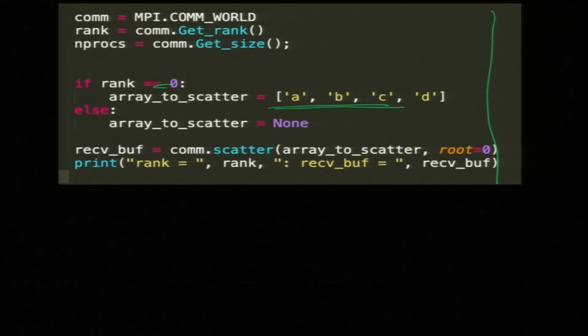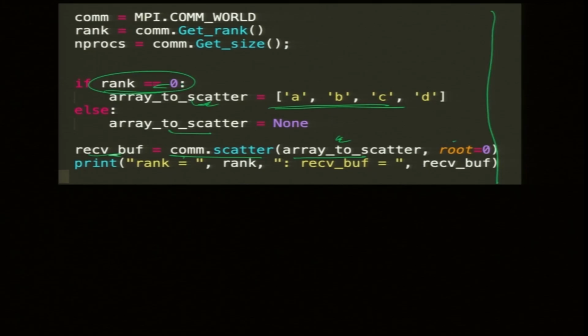It has 4 elements A, B, C, D. For the other processors, the variable array to scatter is None. These variables exist in all the processors. Then the receive buffer is comm.scatter of this array, with root equal to 0 saying who is scattering it.